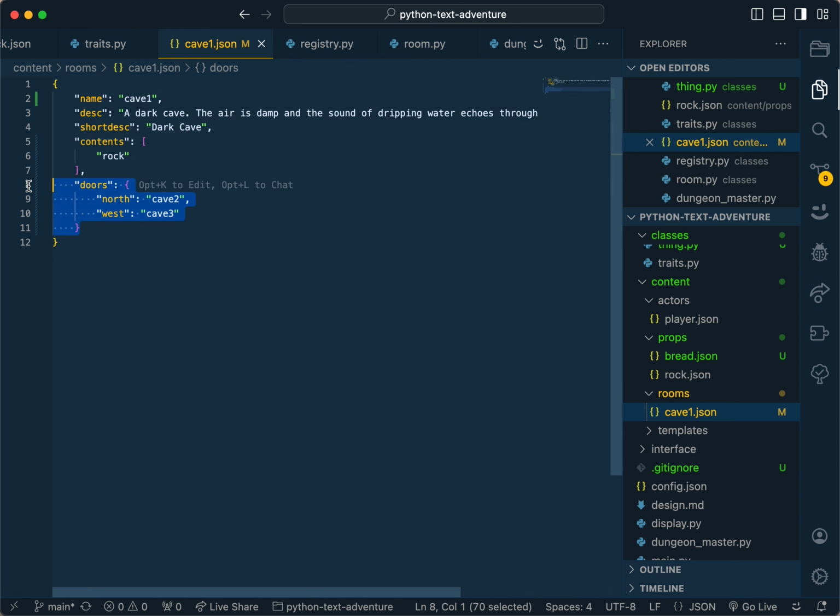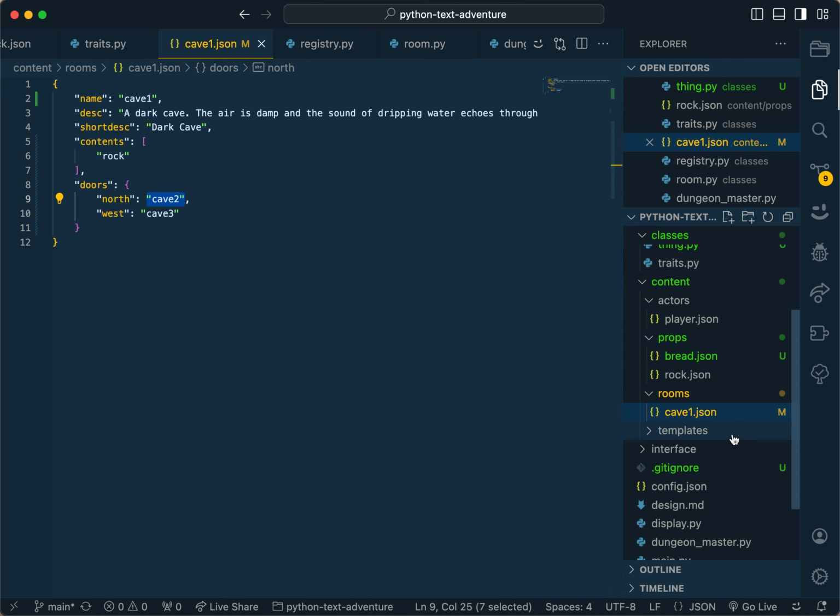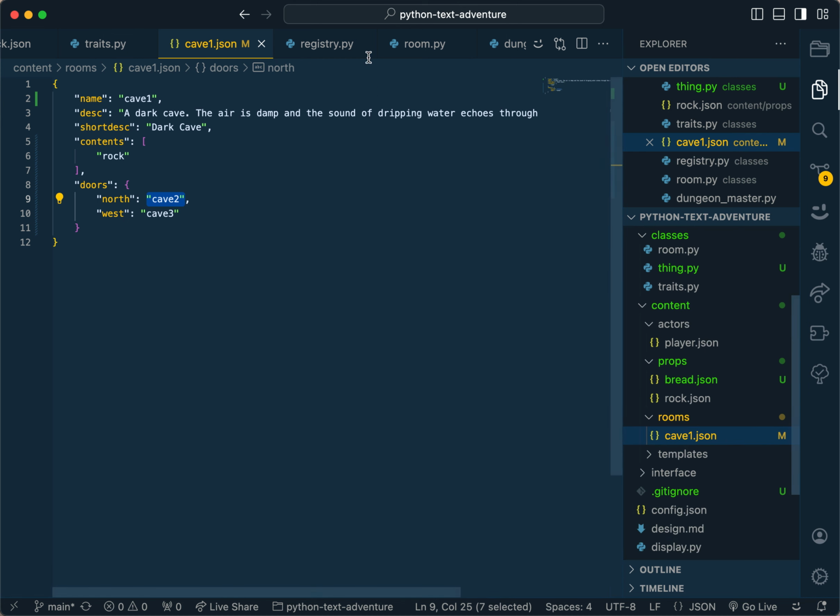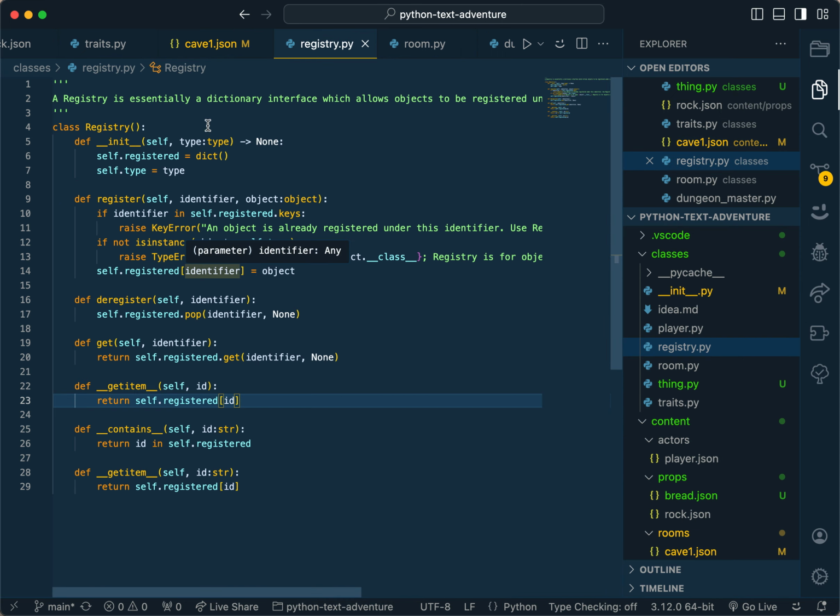One notable thing is that rooms have a map of doors. So the key is the direction, and then actually this is incorrect. Instead of cave 2, this should be like door 1 or door 2 or whatever. And then somewhere else I should define the doors and have the doors link things. You see the way the map's laid out, it's supposed to be like a graph of nodes linked with directed edges. So doors are their own separate thing that, oh goodness, I forgot to implement doors. That's okay. So next up, registries.